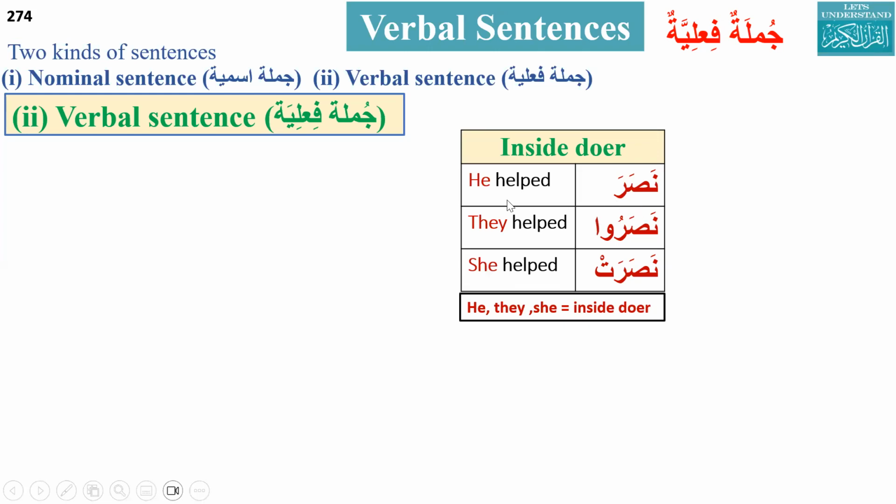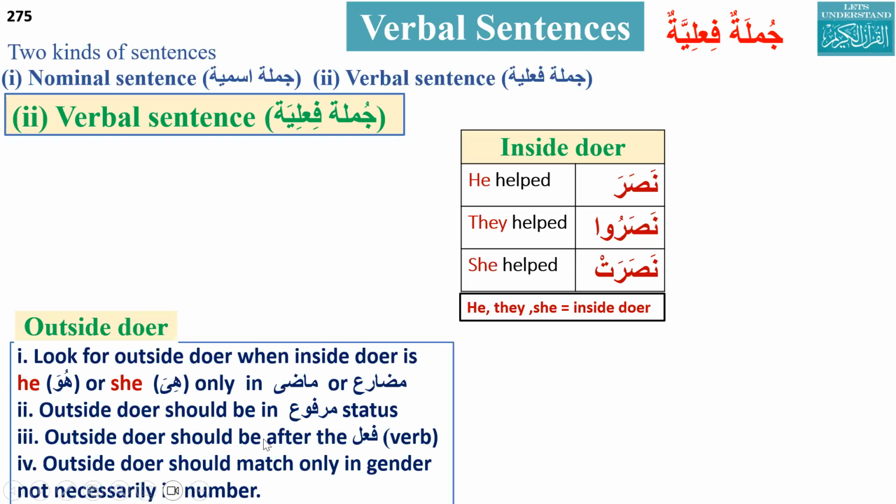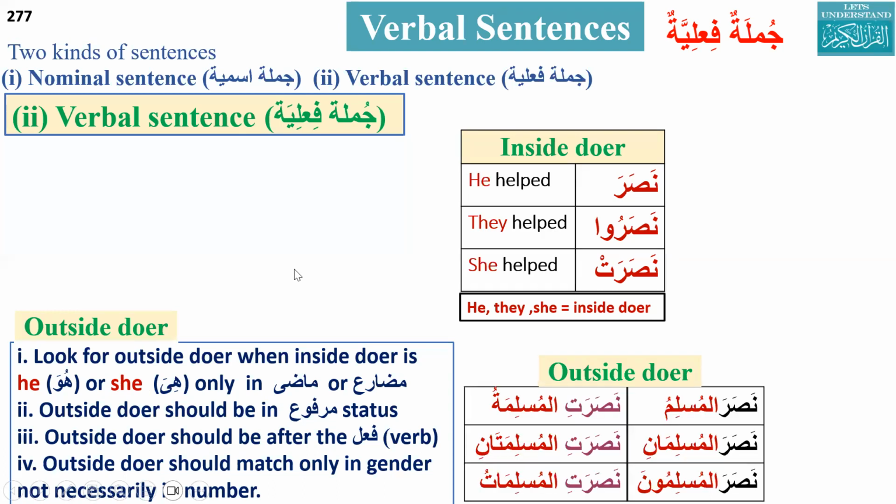But if the inside door is he or she in Madi and Mudare, you have to look for the outside door. And the outside door should be marfu, and you have to start the translation from that outside door, which will be marfu. That is a very important concept: first you have to find the inside door. If the inside door is only he or she, then you have to find the outside door.